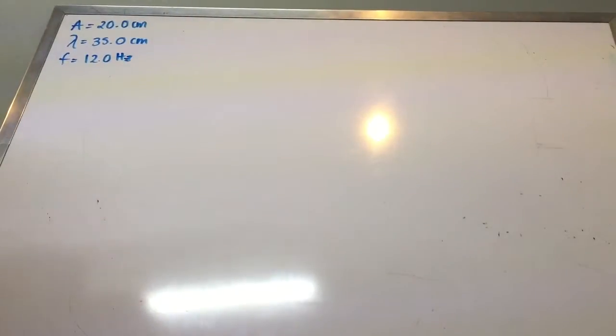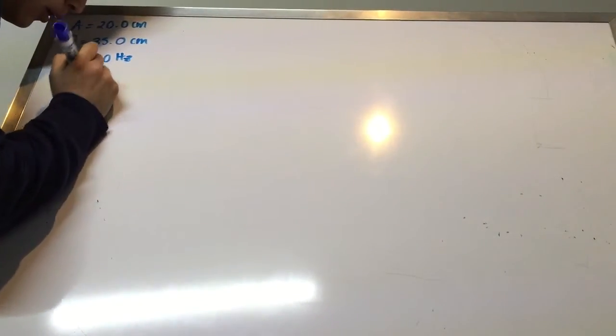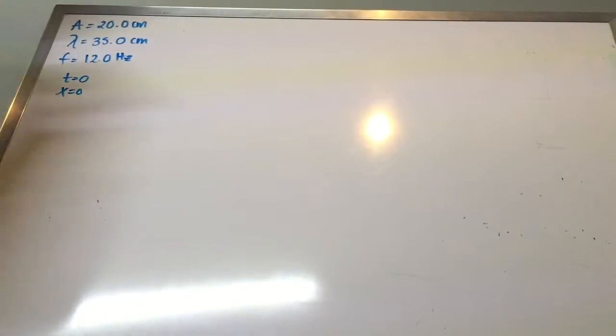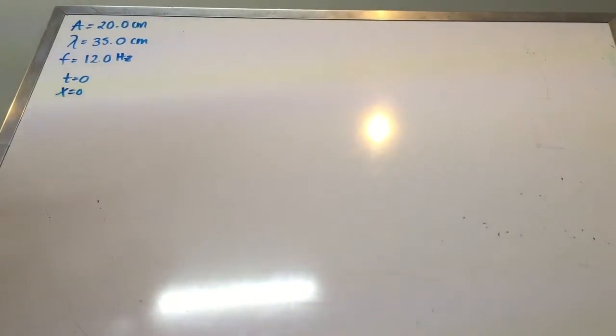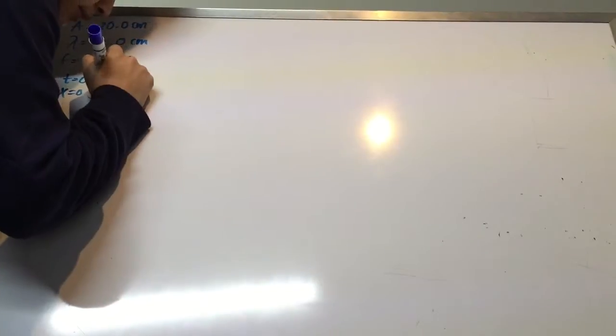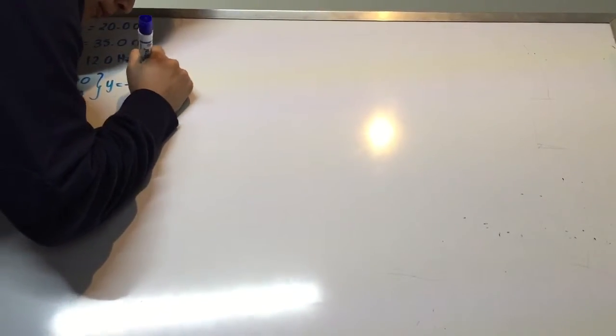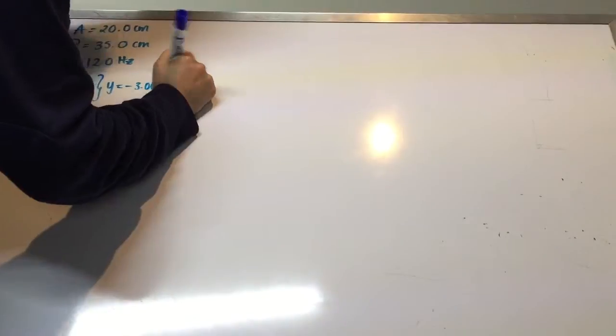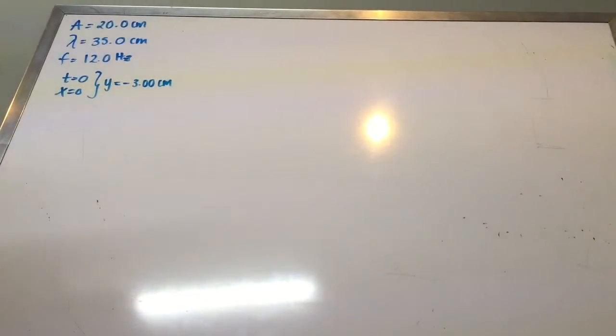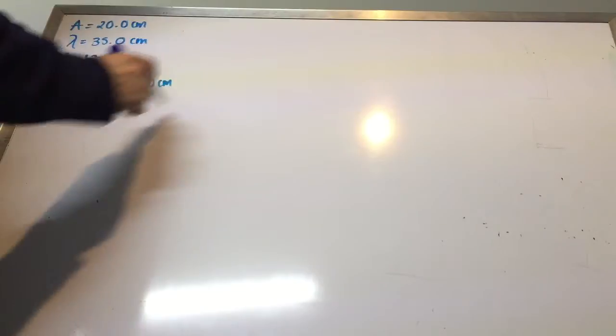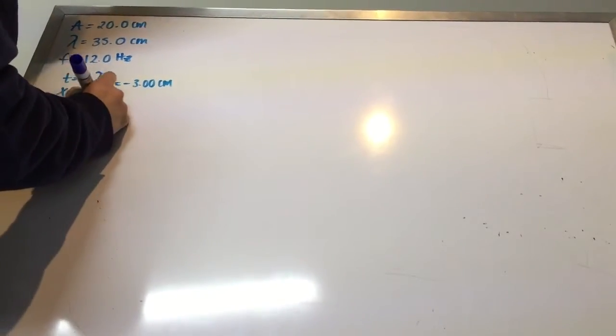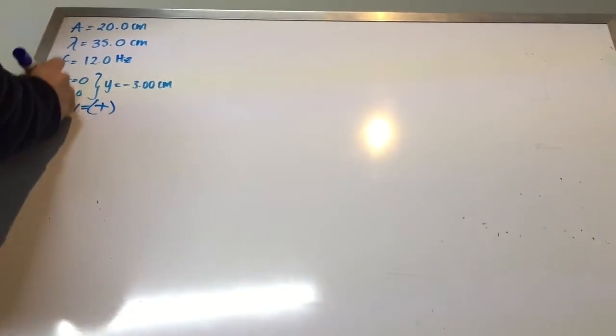The transverse position of an element of the medium at t equals 0 and x equals 0 will be y equal to minus 3.0 centimeters. In this part, they are also telling us that the velocity is positive.